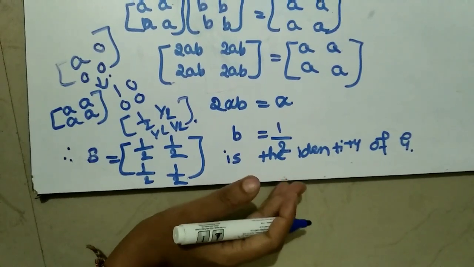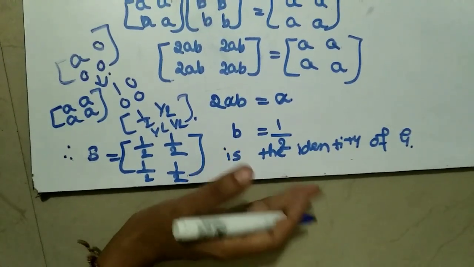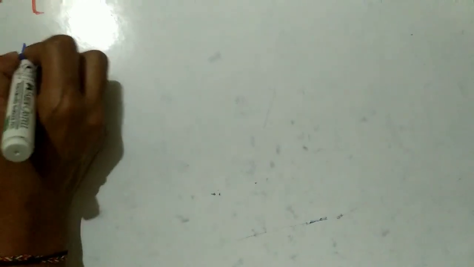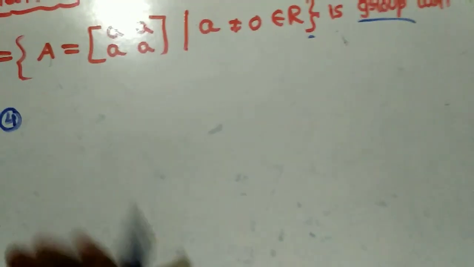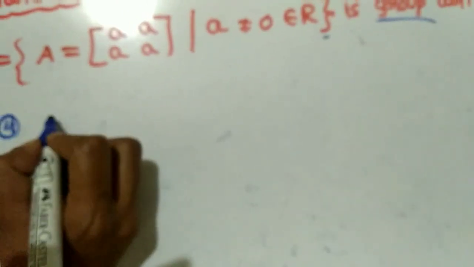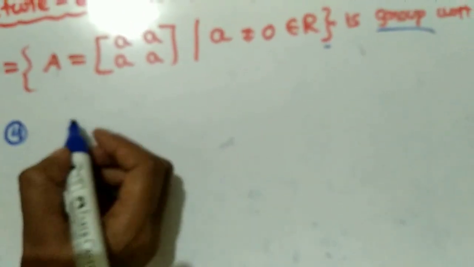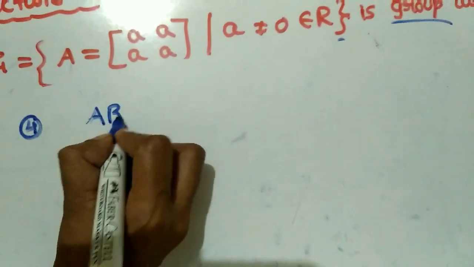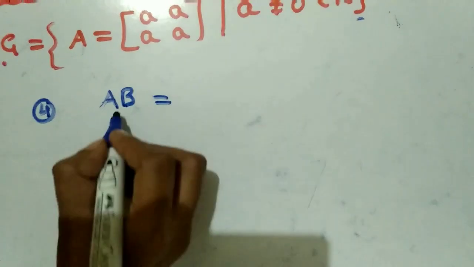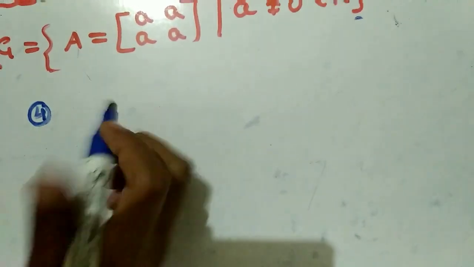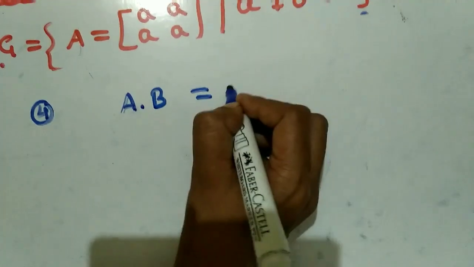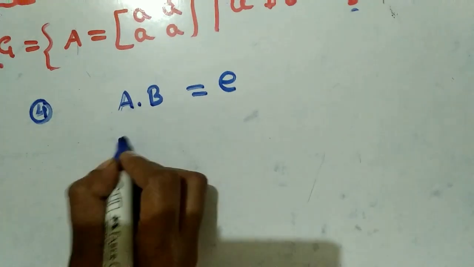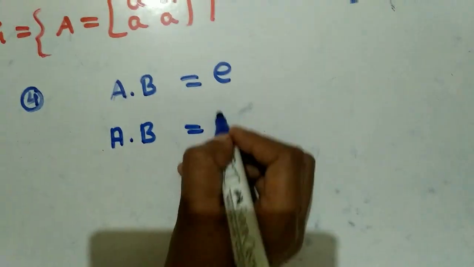Now we will find the inverse of this matrix. We have to check the fourth law, that is the existence of the inverse. How to find it? Now A dot B, where B is the inverse element, my inverse element, gives me the identity. So what is my identity? Identity is nothing but what?